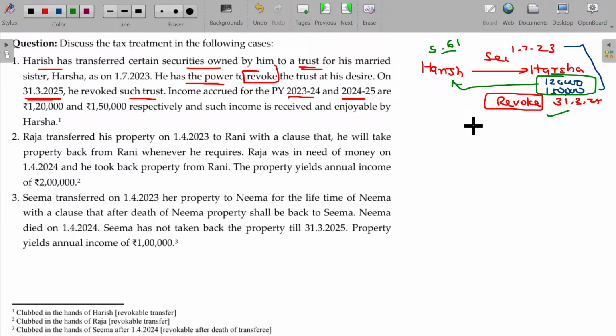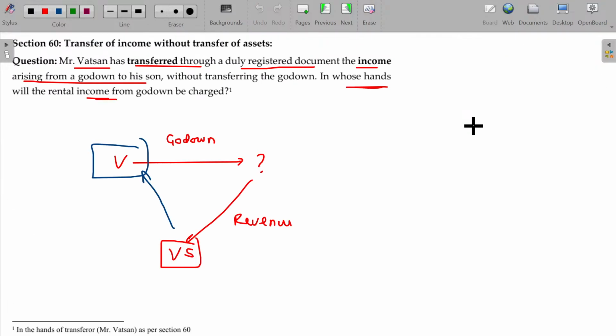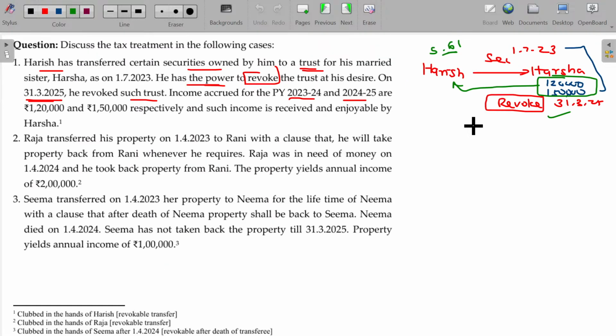Revocable. Is that okay? In the earlier case, property not transferred, only income transferred. In this case, property itself transferred and transferee can enjoy the revenue provided the transfer is revocable. Whenever the transferor wants it back, it should be returned. So then automatically it is going to be taxable only in the hands of Harish. Is that clear?